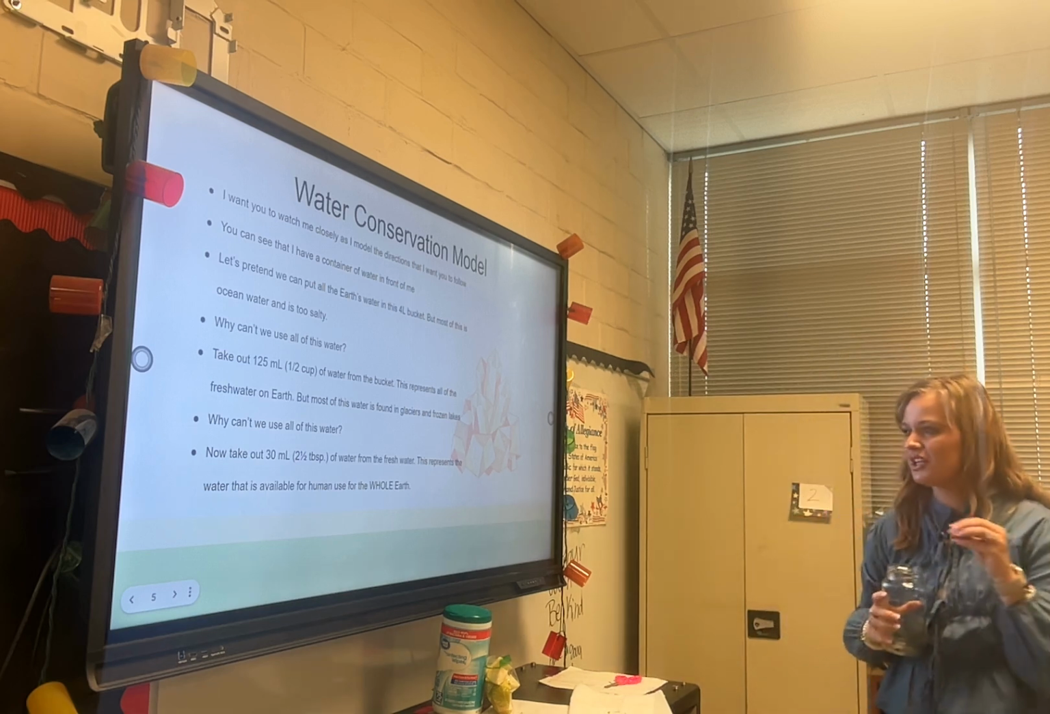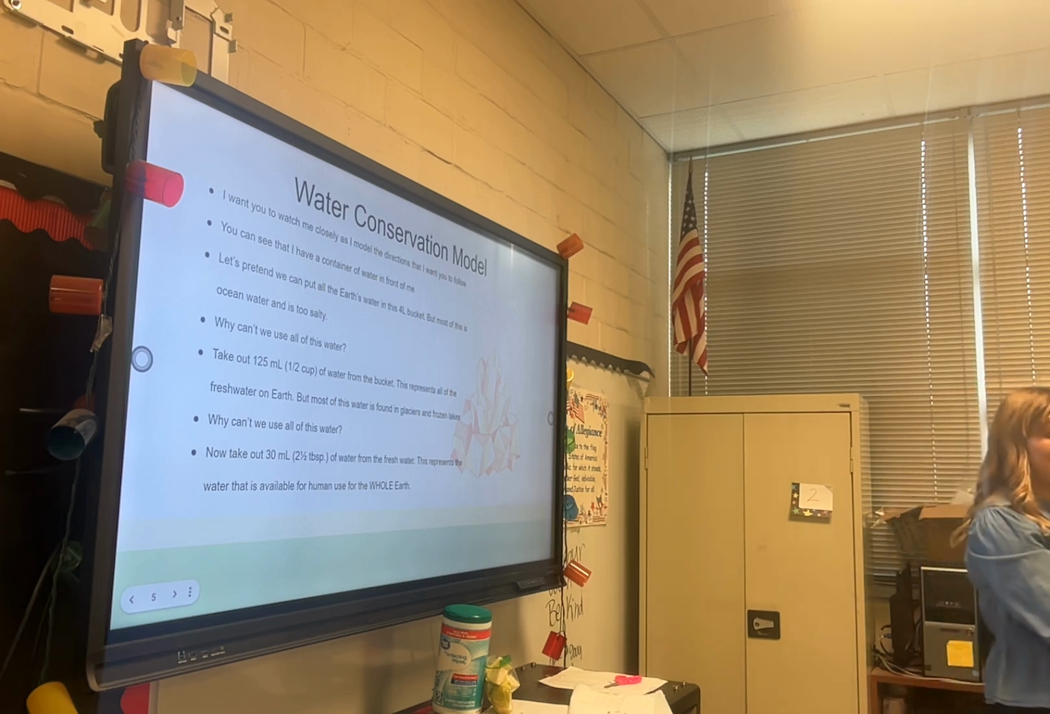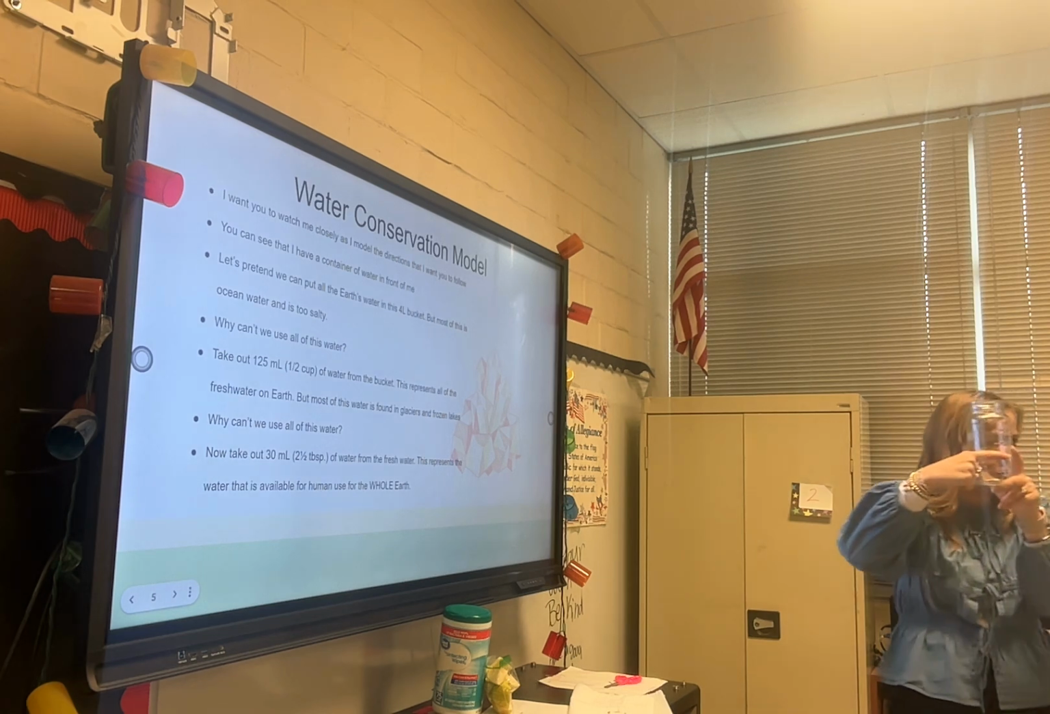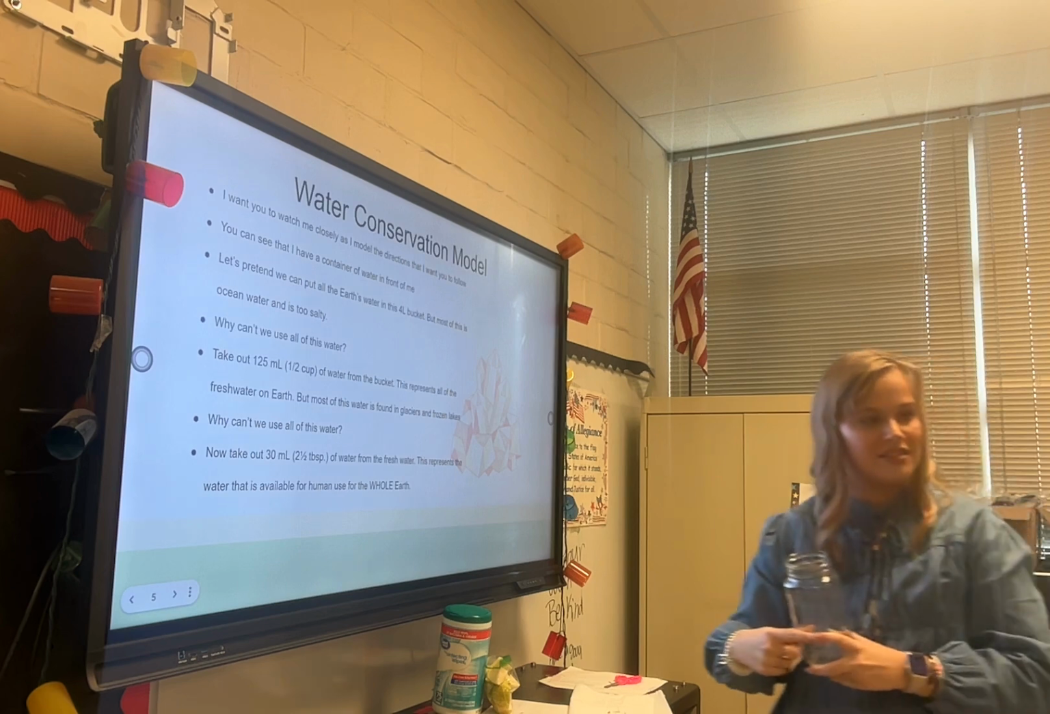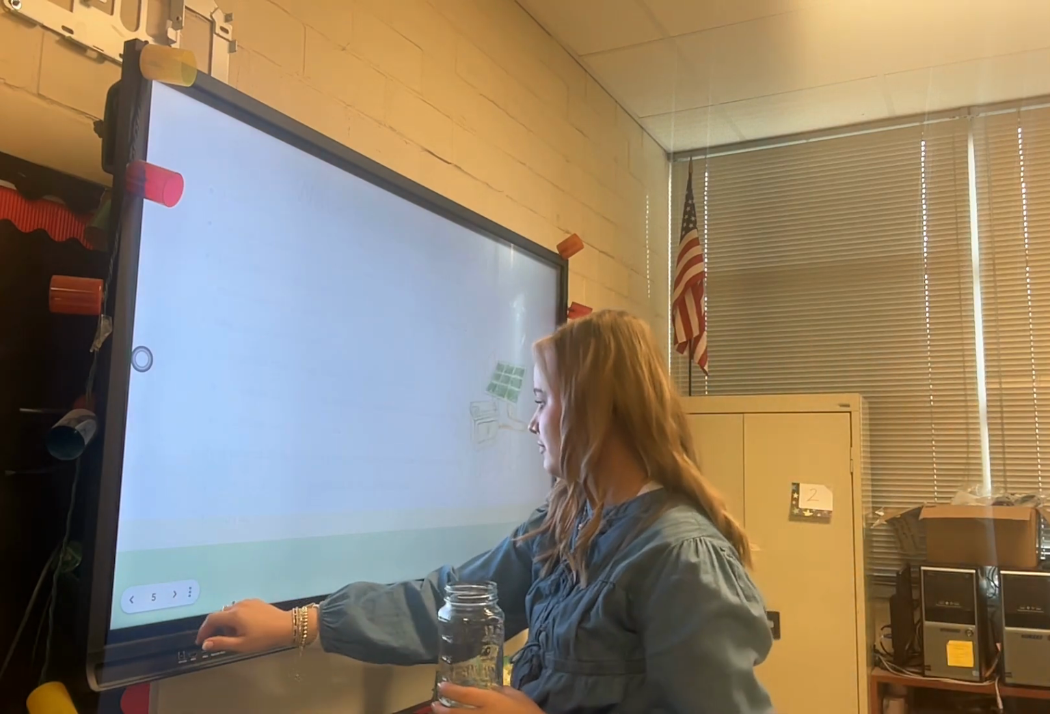So if I took out, we're going to say 2 tablespoons, so if I got a spoon and I took out 2 little scoops, the water's going to be right about to here. Y'all see this line right here? So this is going to represent the water that is available for human use on the whole Earth. This much. That's only 25%. I know. That's the water that we can use to drink.